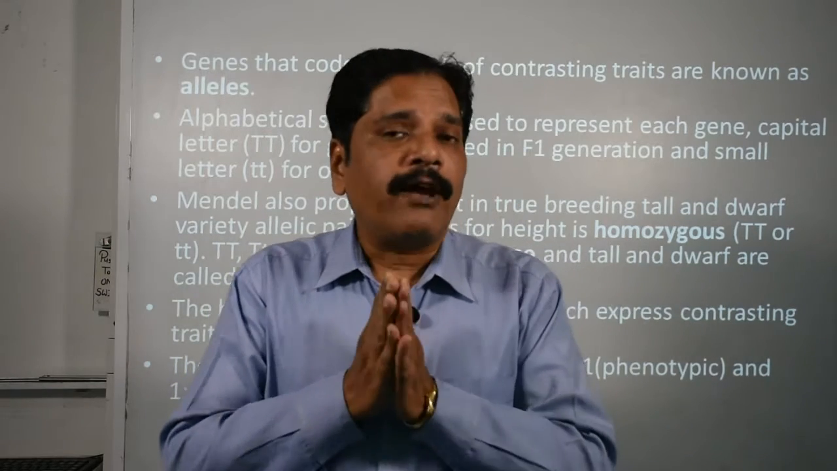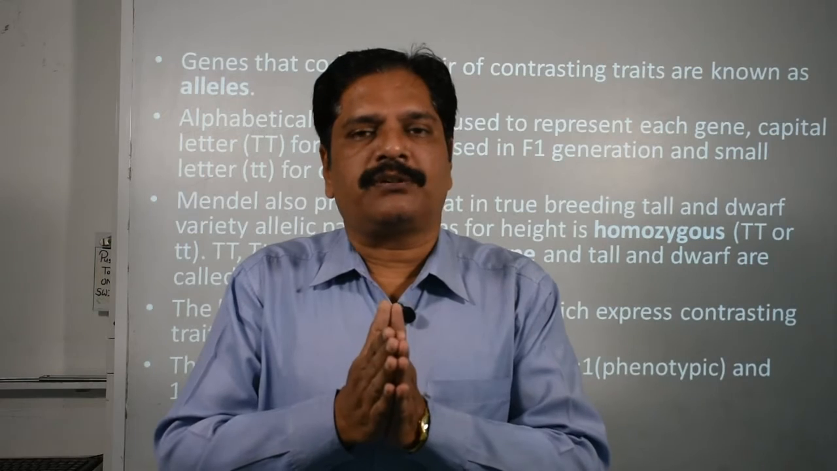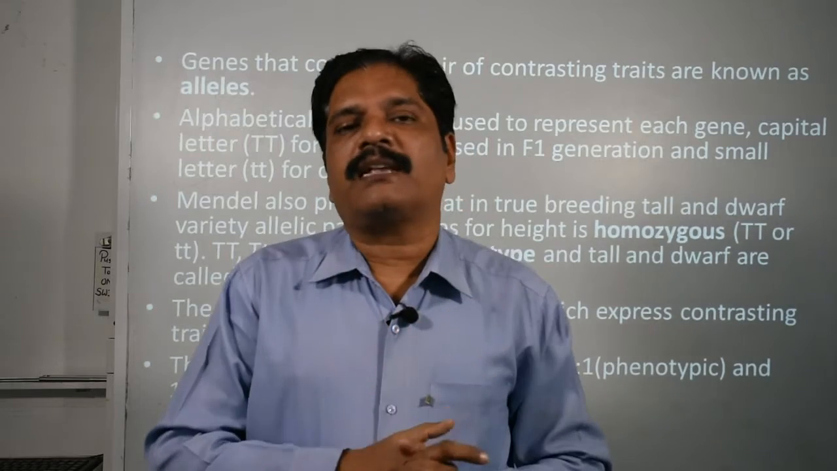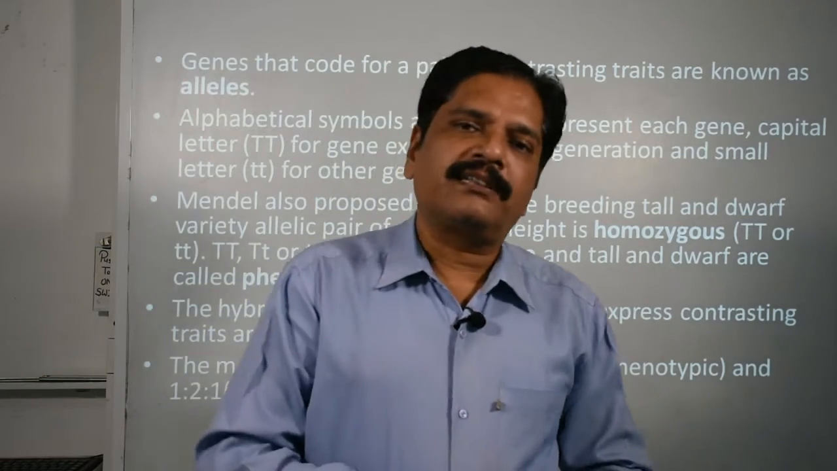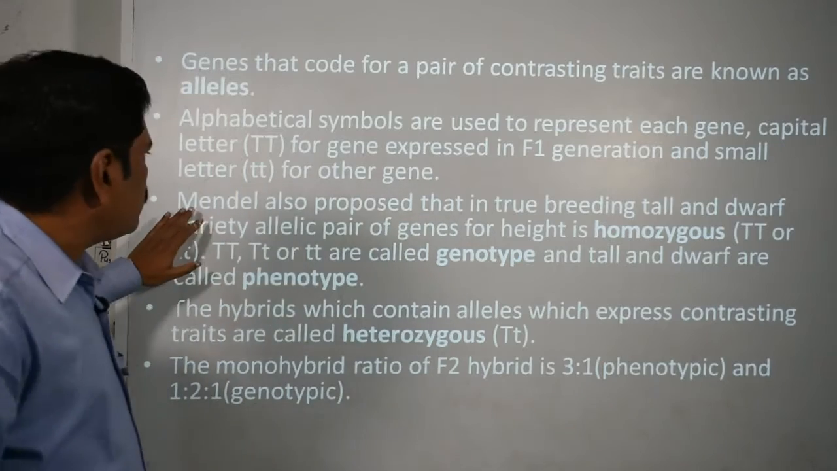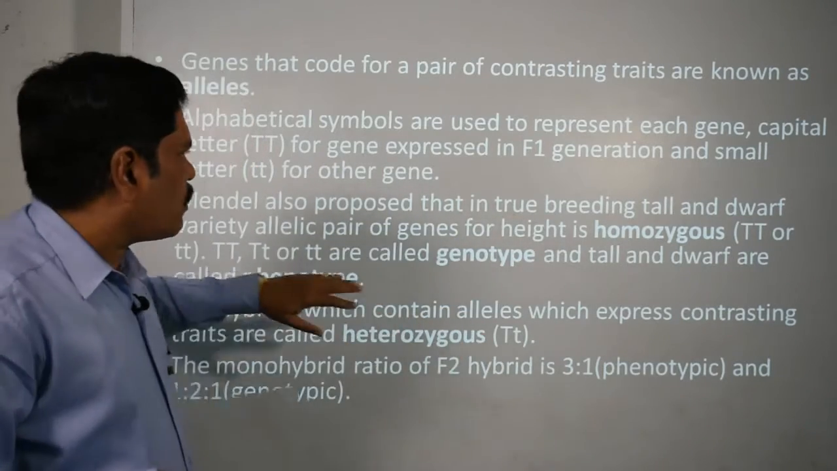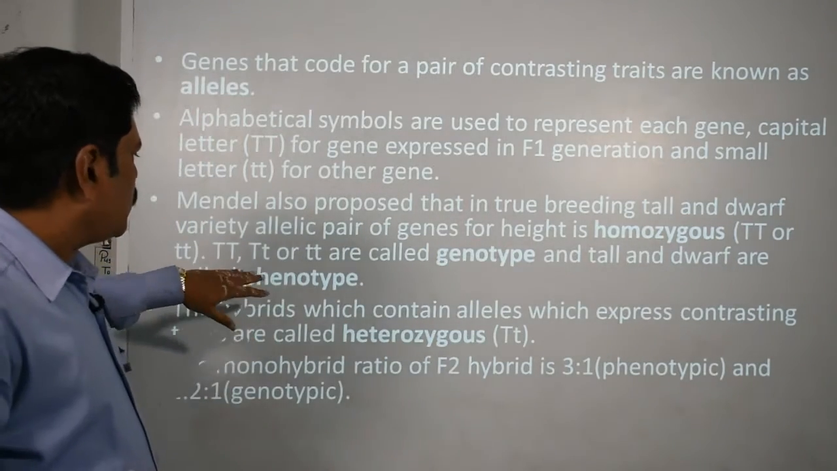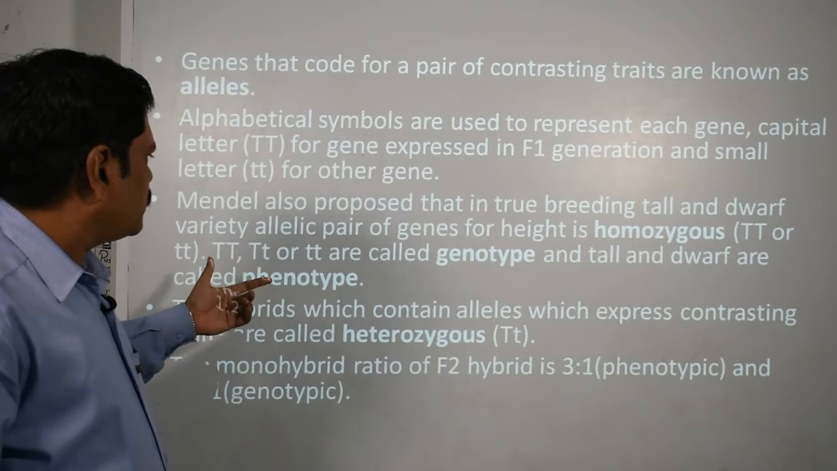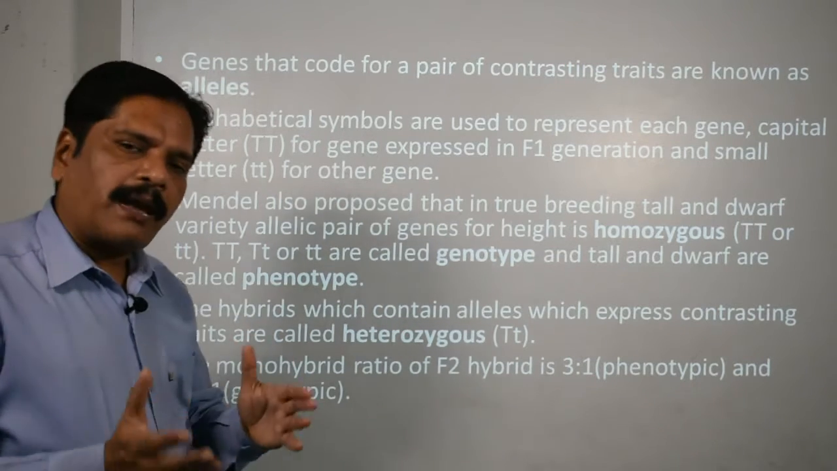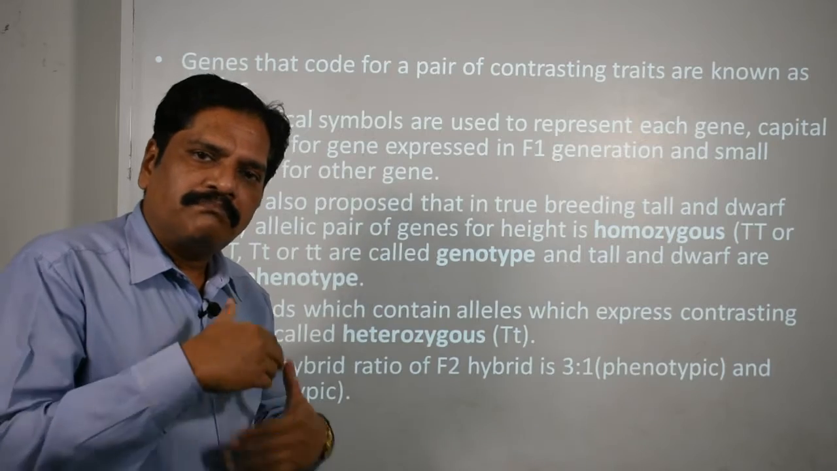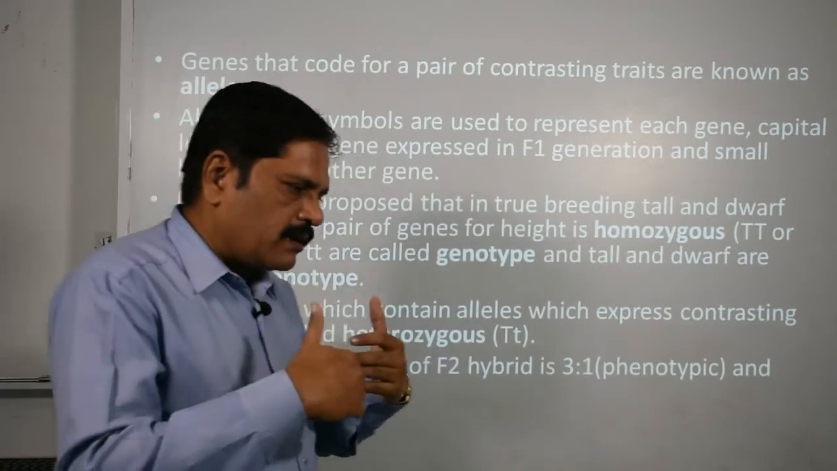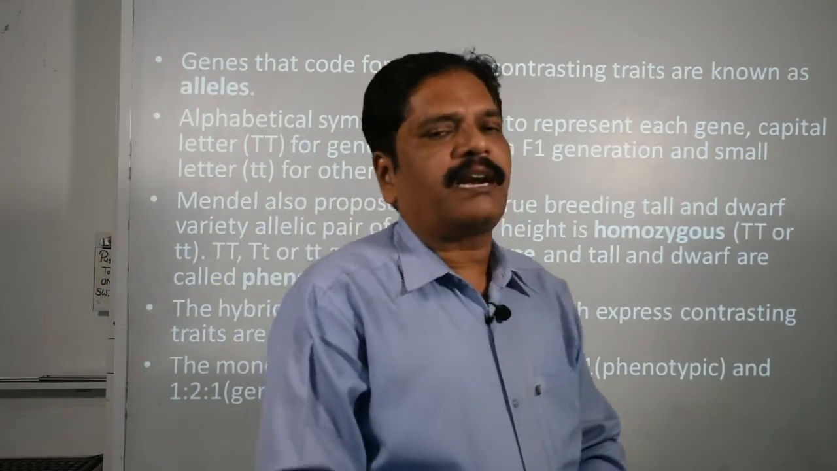So remember, when we express the dominating feature, if it is homozygous in nature, it will have both the genes as capital letters, and the recessive with small letters. Clear? Then Mendel also proposed that in true breeding tall and dwarf varieties, the allelic pair of genes for height is homozygous, capital TT for tall, small tt for the dwarf one, and capital T small t for the mixed one. He called it the genotype. And whatever the external expression, that is called the phenotype.